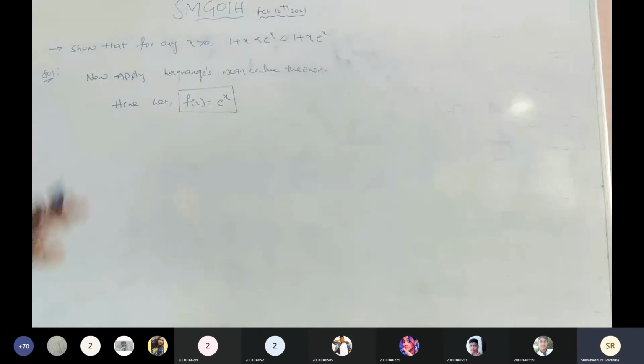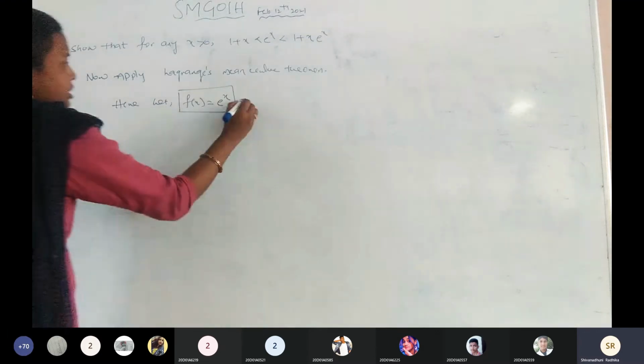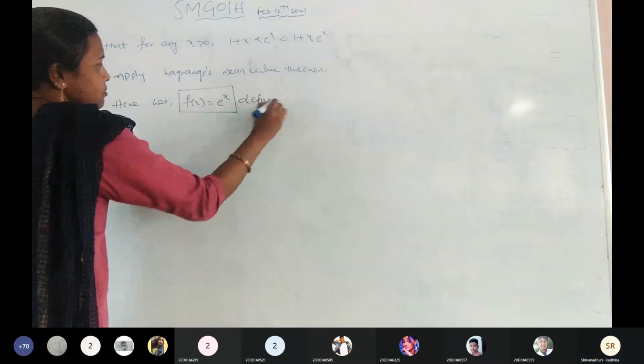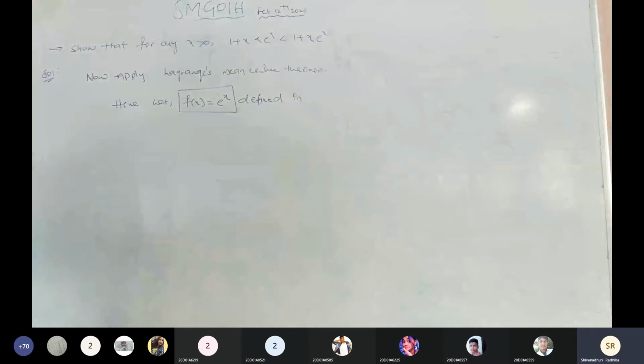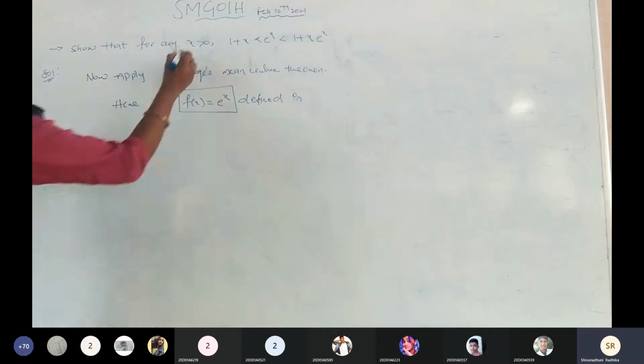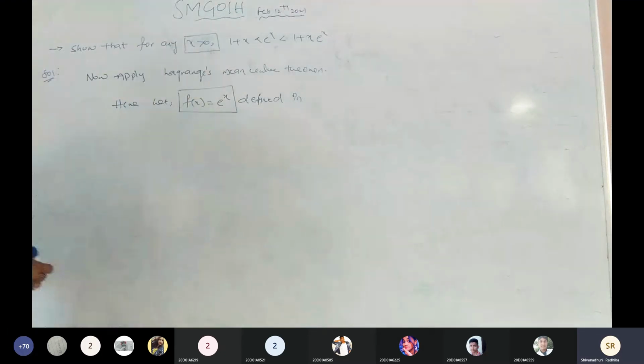In any mean value problem, compulsorily we have the function and we have the interval. Without the interval, we can't do any theorem. Now tell me the interval in which it is defined. We have the one statement here, see, x greater than 0.